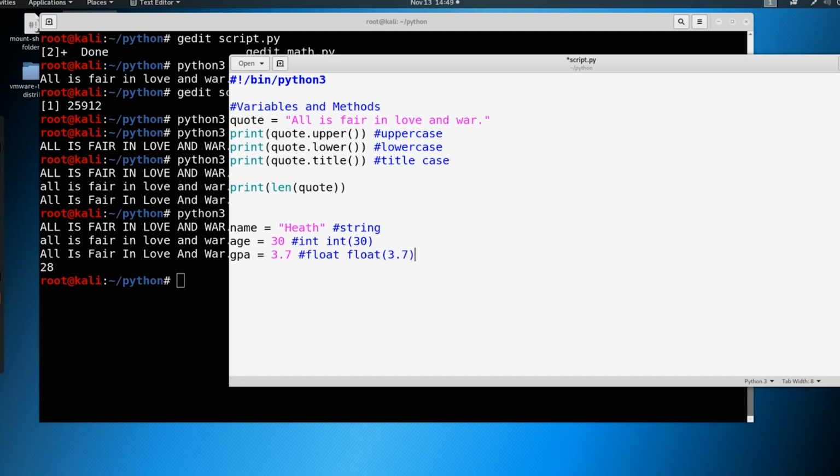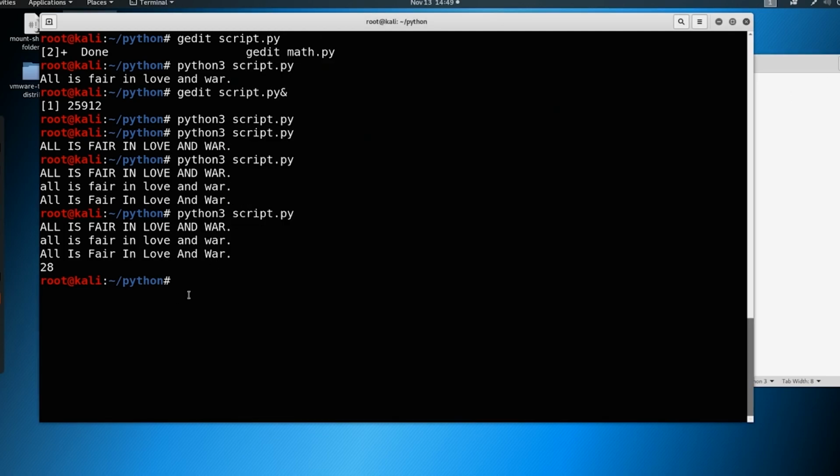So let's make more sense of this. We can print out the integer of my age, and we can also print out the integer of my, or we could say 30.1, and let's see what happens as we discussed here. So let's save this, and let's just print out those two.